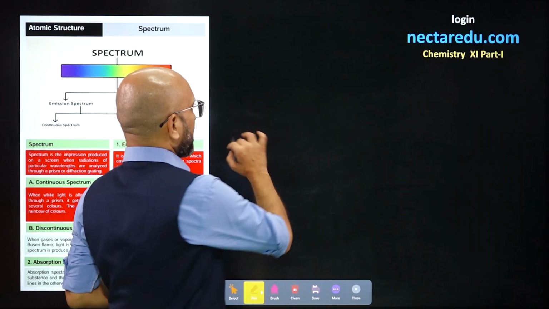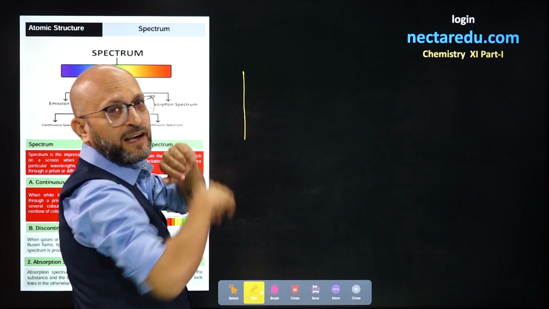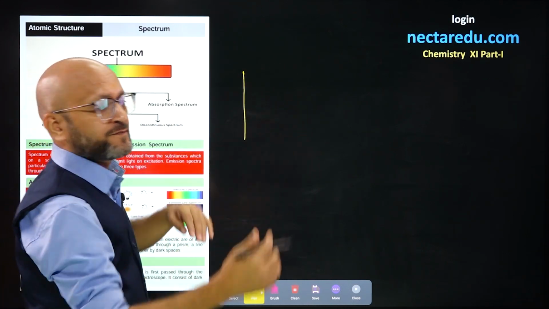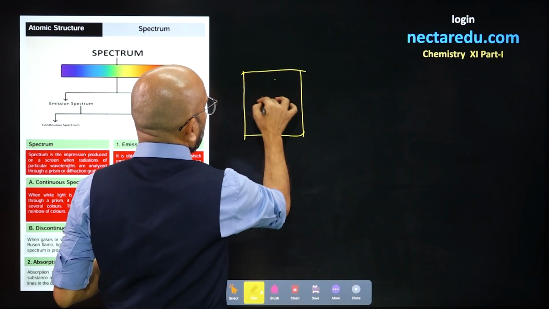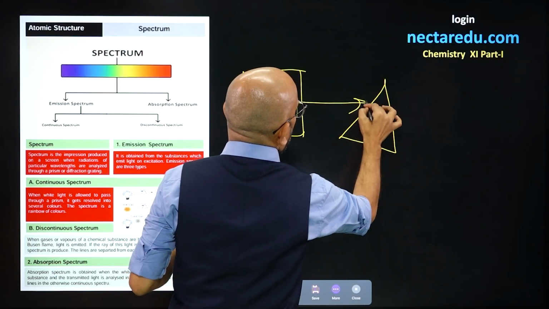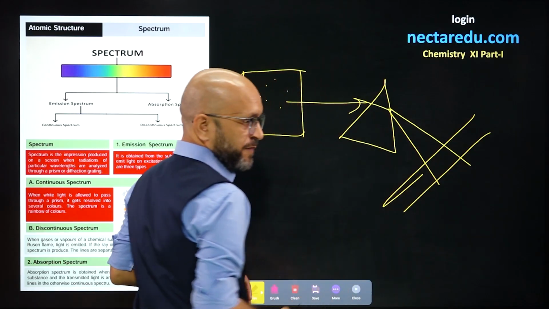Now, emission spectrum. What will happen is that electrons which went to the higher orbit will return to the lower orbit and they will emit energy. That energy will be captured after passing through a prism. It will split and you get a spectrum.